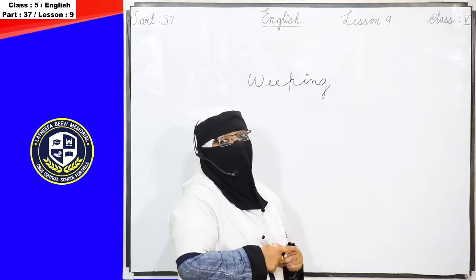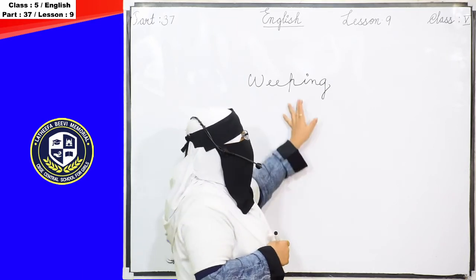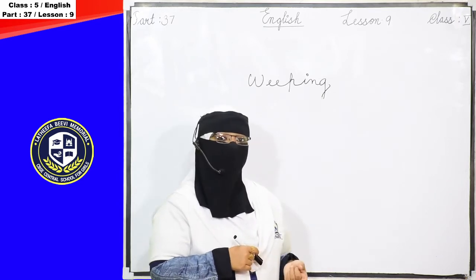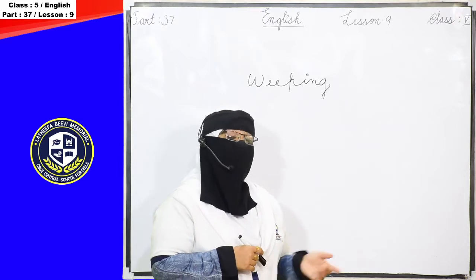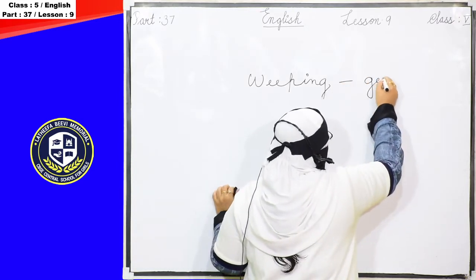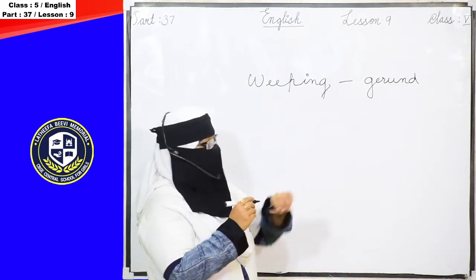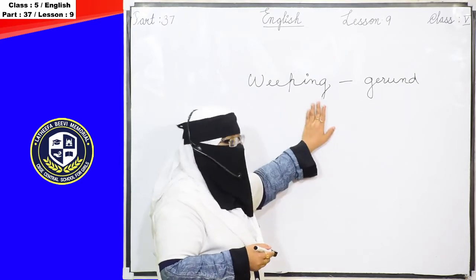And if we use the verb with ing as a noun, then that kind of noun is known as a gerund. Okay, now this is known as what? Gerund. Why? Because this was the verb and it ends with ing.